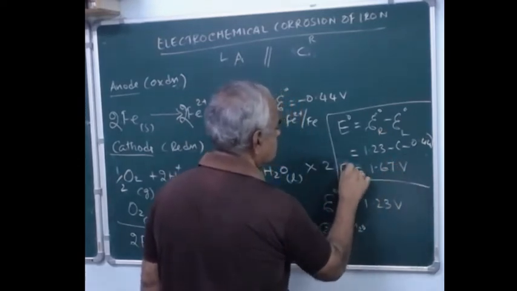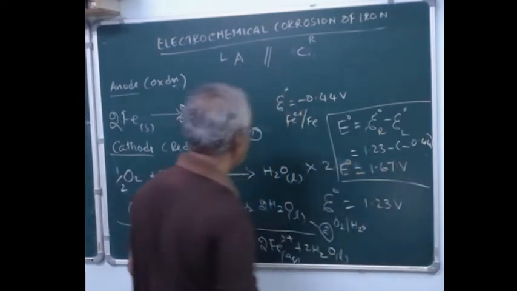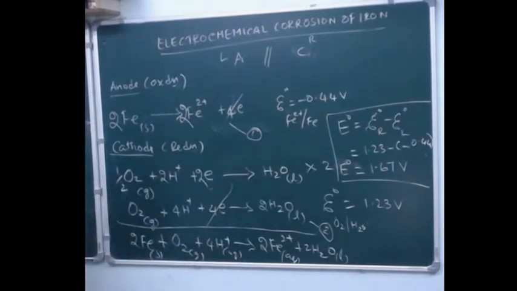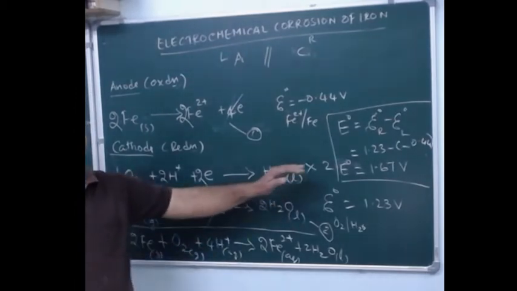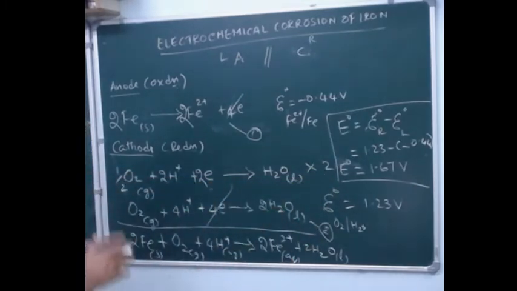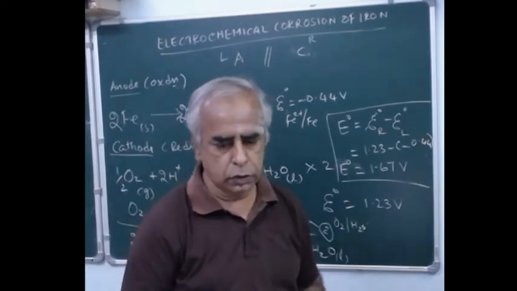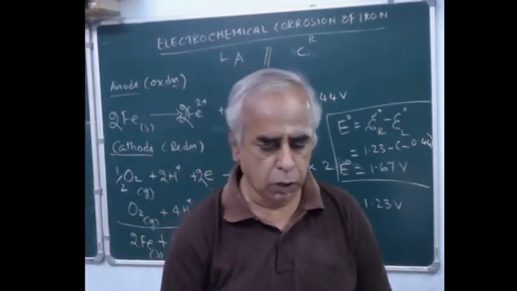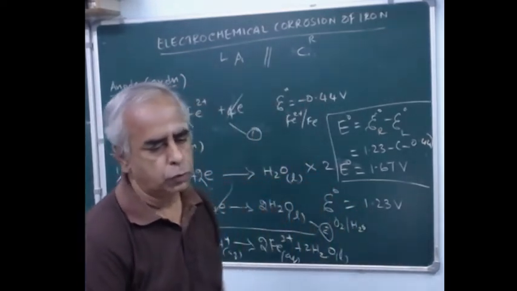So this is the cell EMF of the electrochemical corrosion of iron. This positive sign indicates that the reaction is spontaneous. Likewise we can talk about this electrochemical corrosion also.